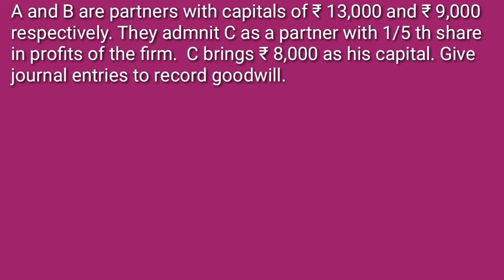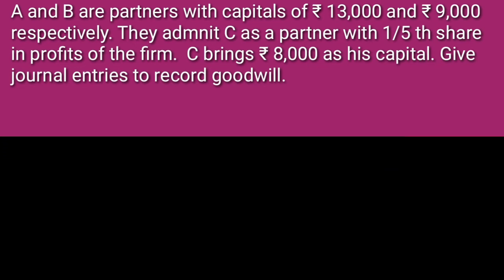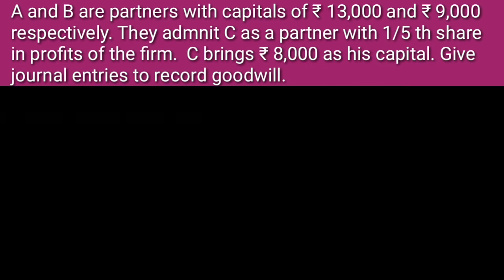In this question, the goodwill amount is not mentioned. Goodwill is hidden in this question, but we need to make a journal entry regarding the goodwill. For finding out the hidden goodwill, first we need to calculate the total capital of the new firm.